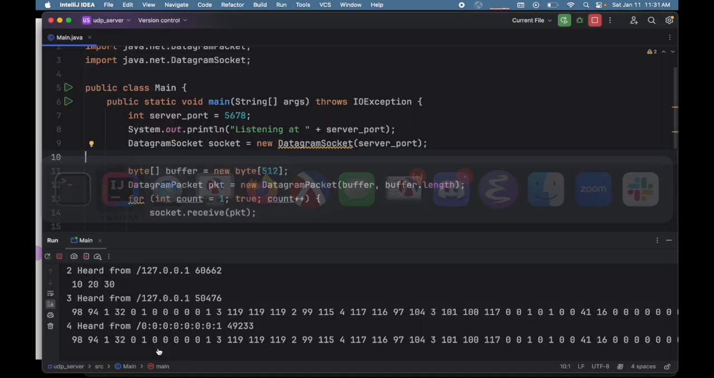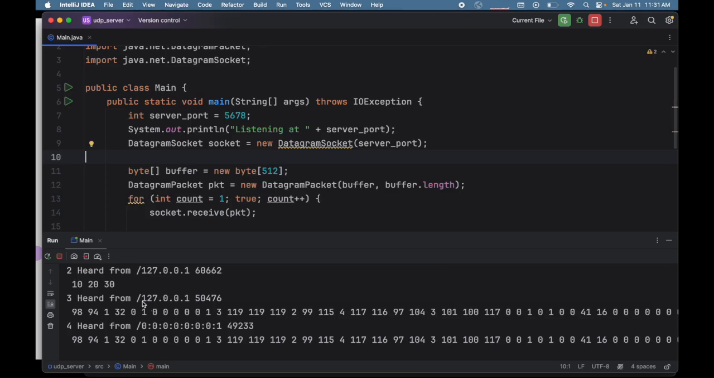If we go back over to my server, we'll see that it heard from itself, because I use localhost, on 50476. This turns out to be the port number that dig used. And then we see these numbers that dig sent because this is a DNS request that dig was sending to my server.